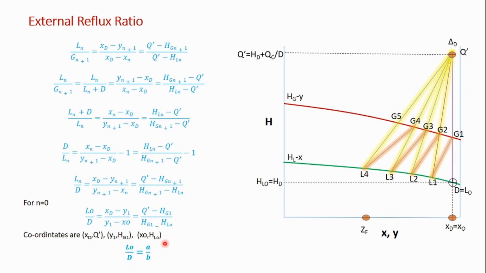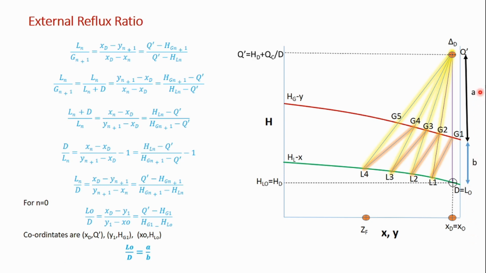So this L0 by D is nothing but A by B in this. So considering all these coordinates, this difference is your A, this difference will be the B. So from this point to this point is A, and from this G1 point to this D point it is B. Okay, so we have got the reflux ratio.